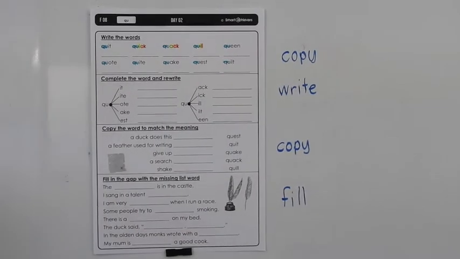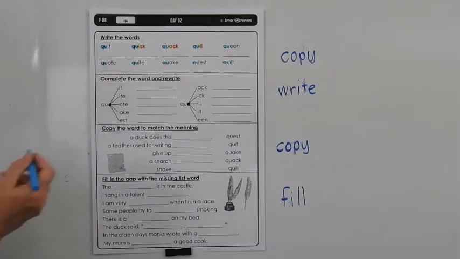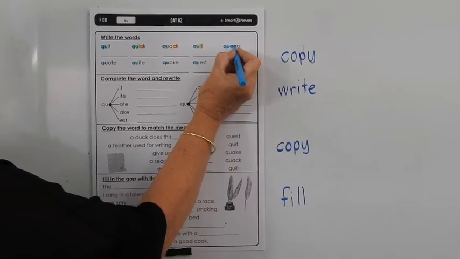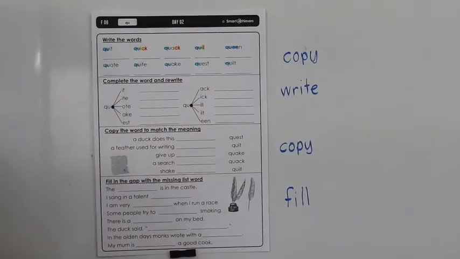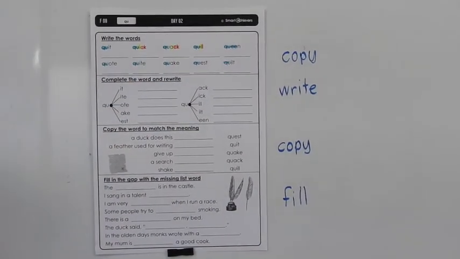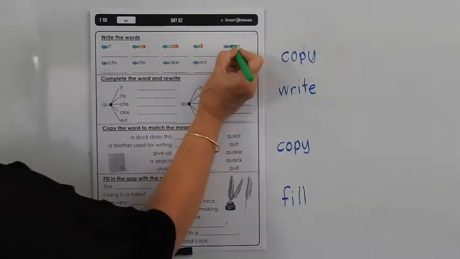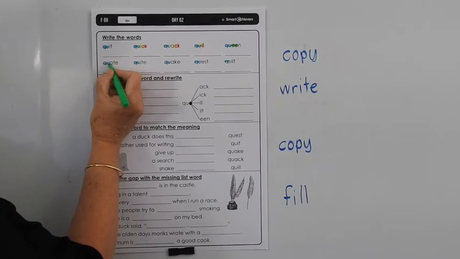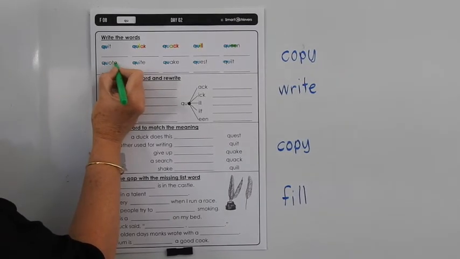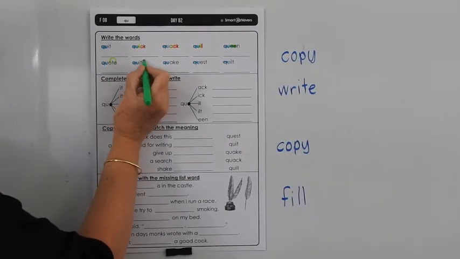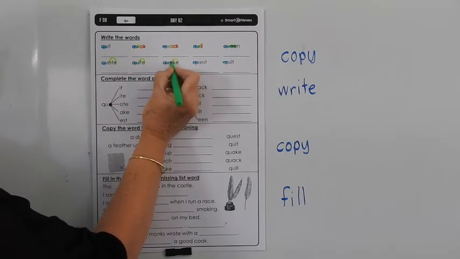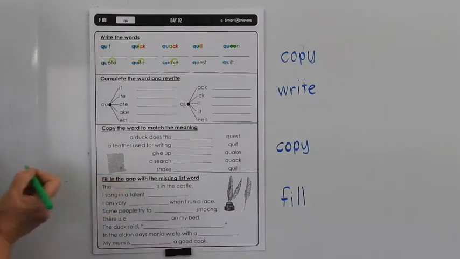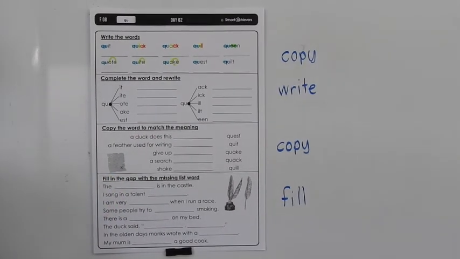Now in Queen, we've got 2 E's for the long E sound. Let's use a different colour, I'll make that green. Okay, here we've got the E on the end of the word making the previous vowel long. So we've got quote, quite, and quake. And after a long vowel sound, we know we have to use a K for the K sound. So there's a lot of revision in that list for you.